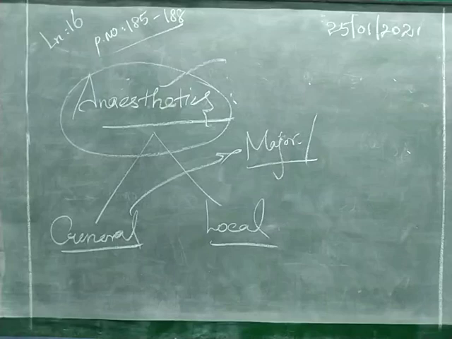Next, local anesthetics. For example, dentists use local anesthetics because they give treatment in a particular area, so they apply the anesthetic in that particular area. We use two types of anesthetics: one is general anesthetics, another one is local anesthetics. The remaining part we will see in the next class.